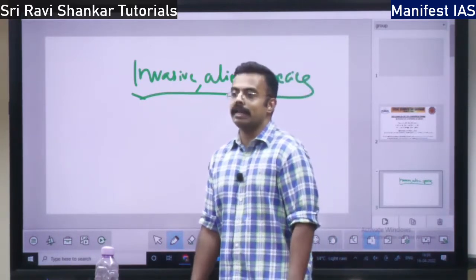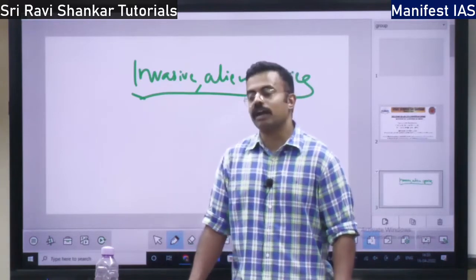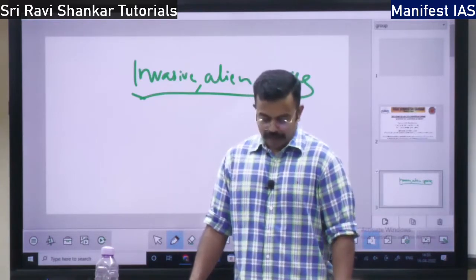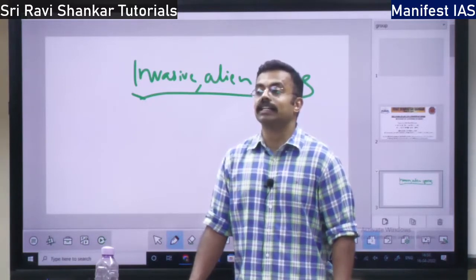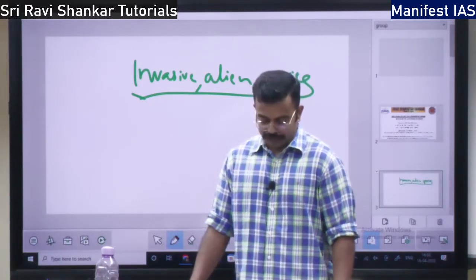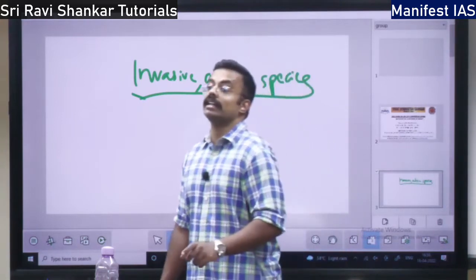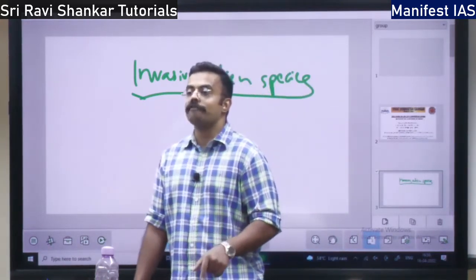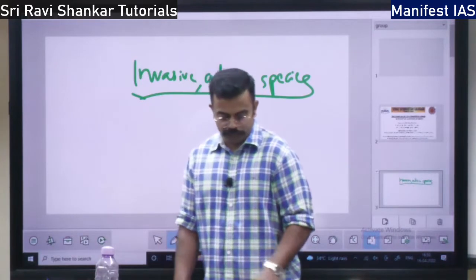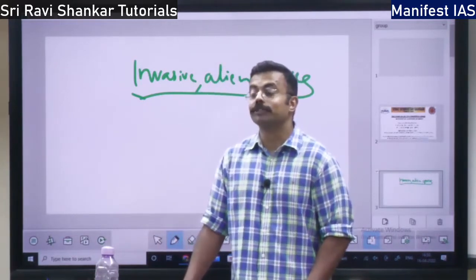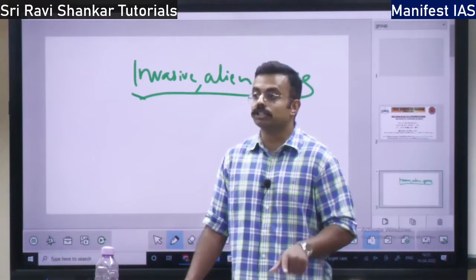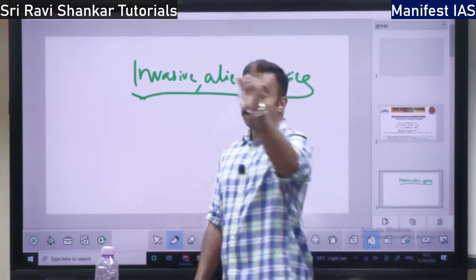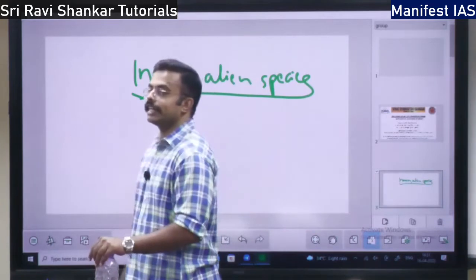Fauna, that is animals. So what are the animals which have invaded India? One ant is there called crazy ant. Crazy ant is an invasive species. African snail. African snail is an invasive species. Your myna, your favorite myna bird, it is not local to India. That is also an invasive species. Your goldfish. Goldfish is an invasive species.